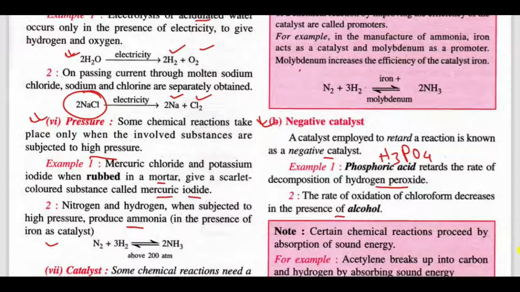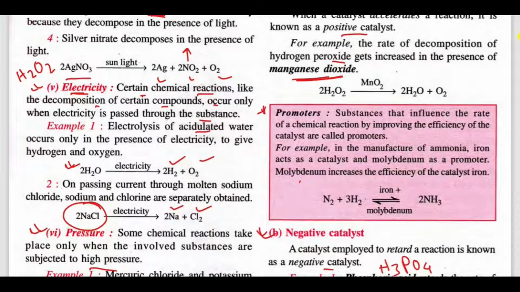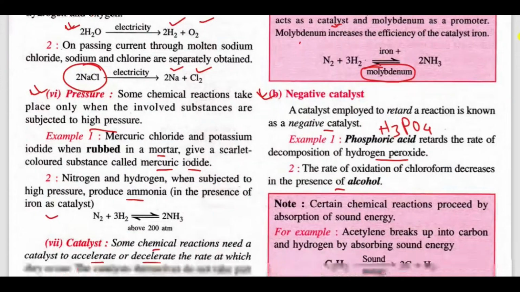See here, what is a promoter? A promoter is another substance that influences the rate of chemical reaction by improving the efficiency of the catalyst. For example, molybdenum is a promoter. During the manufacture of ammonia, iron acts as a catalyst and molybdenum as a promoter. Molybdenum increases the efficiency of the catalyst iron. And what is a negative catalyst? That we have already discussed.